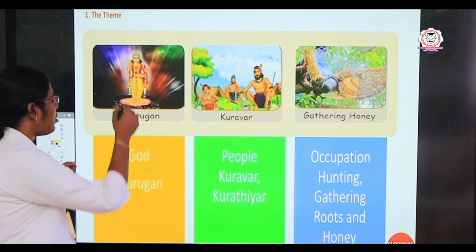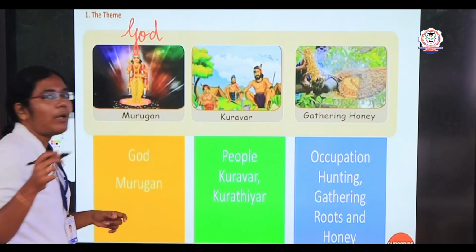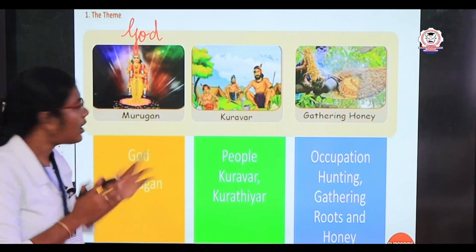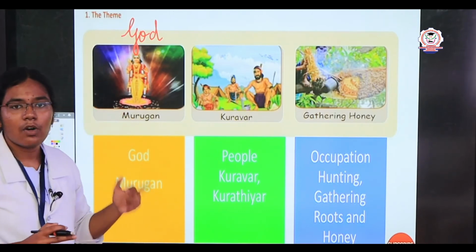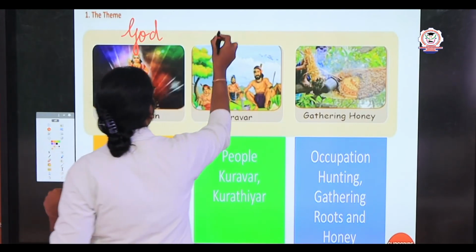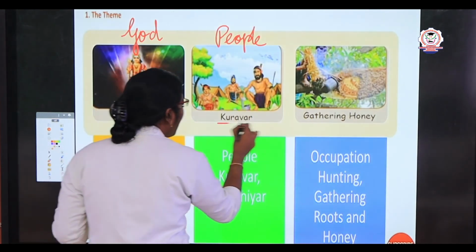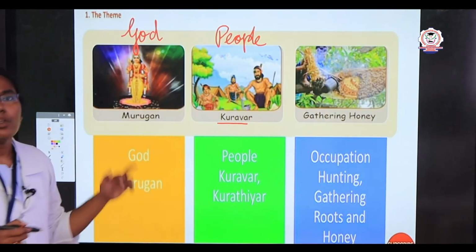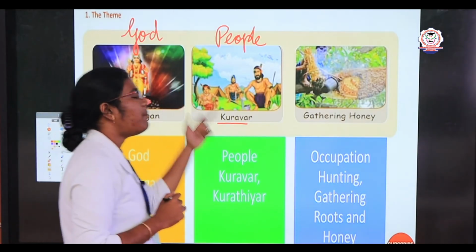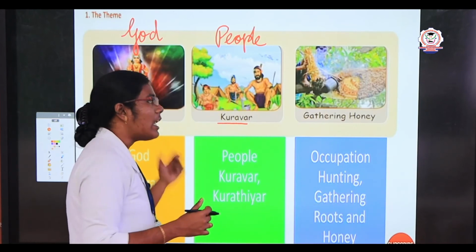Okay, first we are going to see about the god. In the mountainous area, in the Kurinji land, Kurinji Thinai, they worship the god Lord Murugan. Next, the people. Which kind of people live here? The people are named Kuravar and Kuratiyar. Pronounce it, children. Kuravar and Kuratiyar. Very good. The people who live in a Kurinji land, we say they are Kuravar and Kuratiyar.